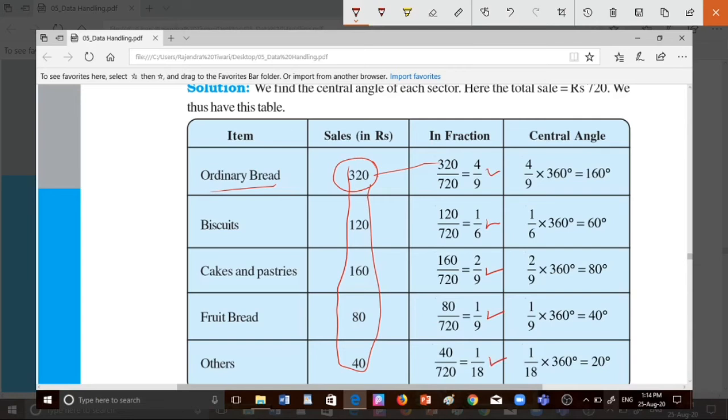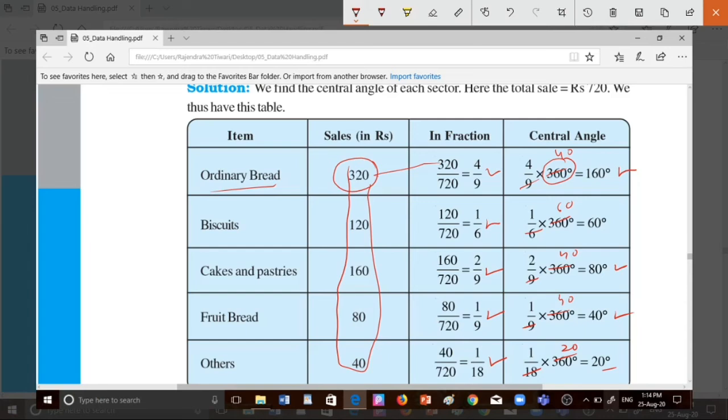Now we convert into central angle. So 4 by 9 into 360, because the total of central angle is 360. So 9 4s are 36, 4 4s are 16, so 160. 6 6s are 36, means 60. 9 4s are 36 and 2 4s are 8, means 80 degree. 9 4s are 36 means 40 degree, and 18 2s are 36 means 20 degree. Okay, so these are the central angles.